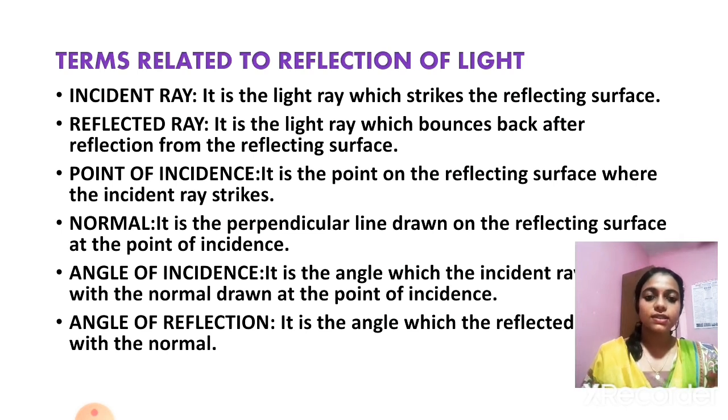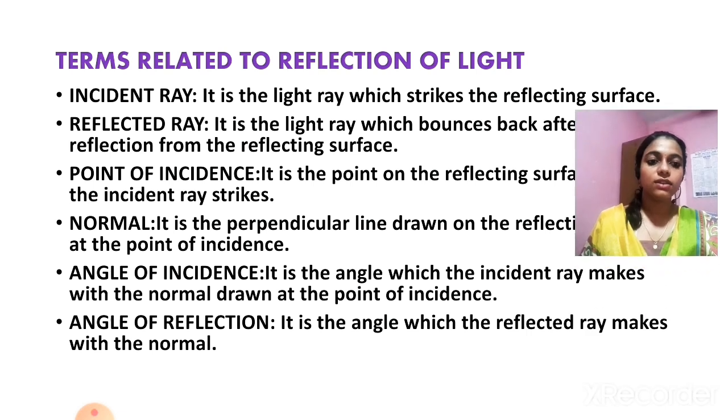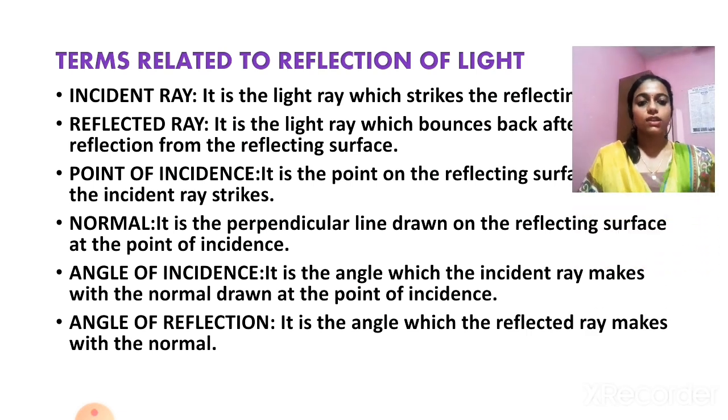And next one is angle of incidence. It is the angle which the incident ray makes with the normal drawn at the point of incidence. That is, it is the angle made by the normal and the incident ray. So the angle between the normal and the incident ray is known as the angle of incidence. And the angle of reflection is the angle which the reflected ray makes with the normal. It is the angle between the normal and the reflected ray. So these are the important terms related to the reflection of light.